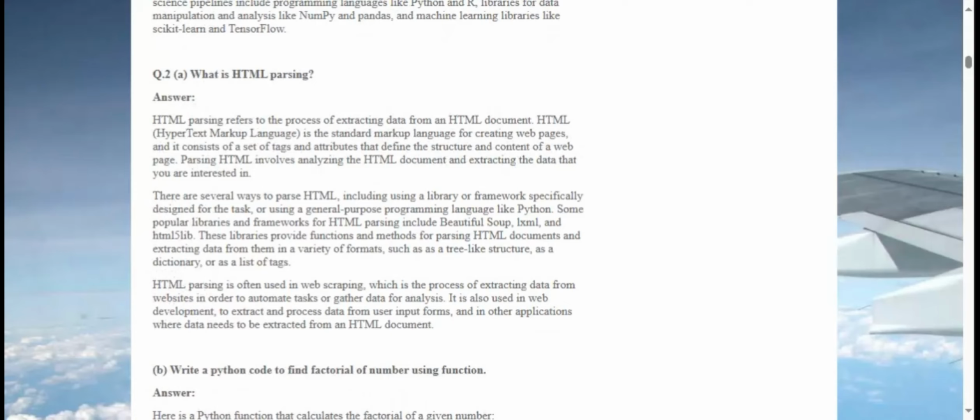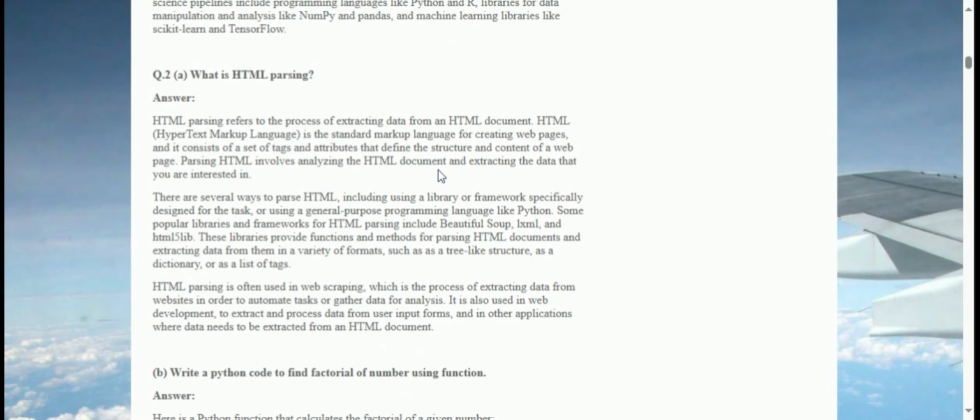Q.2 A. What is HTML parsing? Answer. HTML parsing refers to the process of extracting data from an HTML document. HTML, Hypertext Markup Language, is a standard markup language for creating web pages, and it consists of a set of tags and attributes that define the structure and content of a web page. Parsing HTML involves analyzing the HTML document and extracting the data that you are interested in.